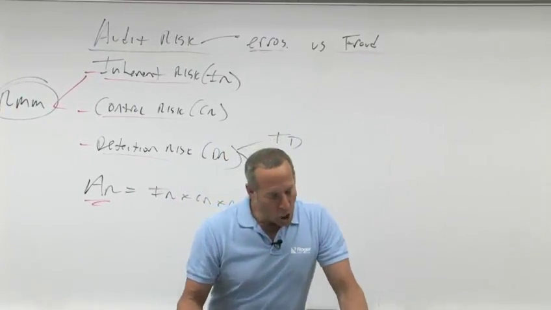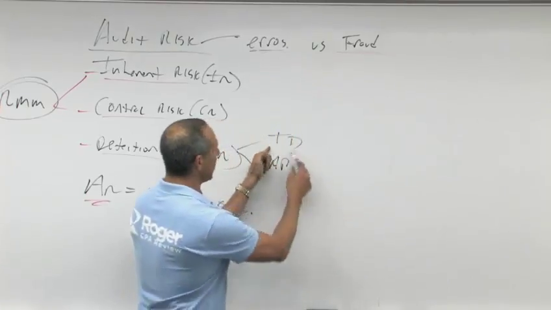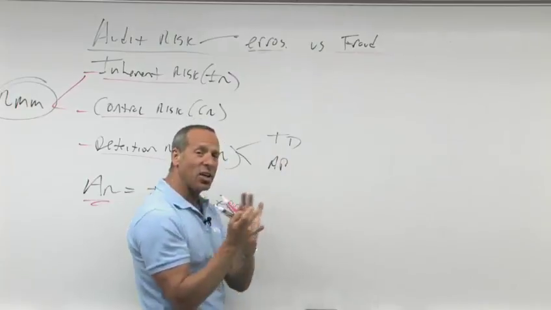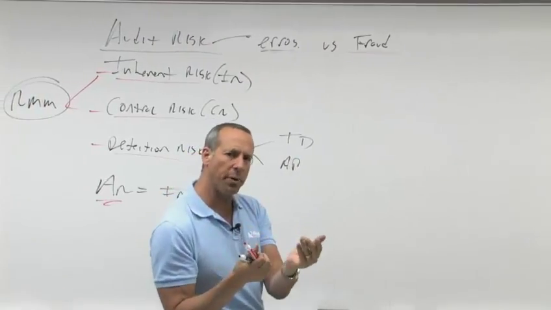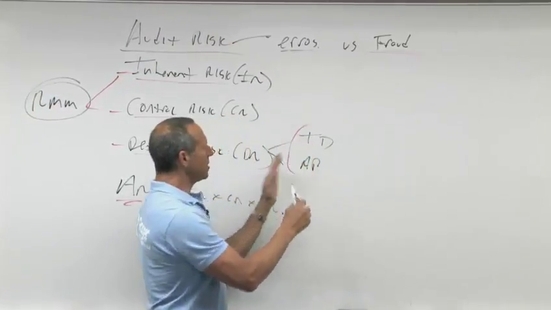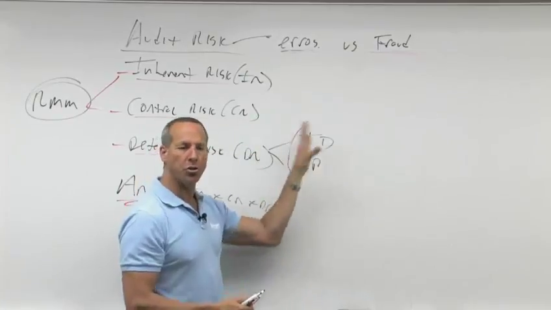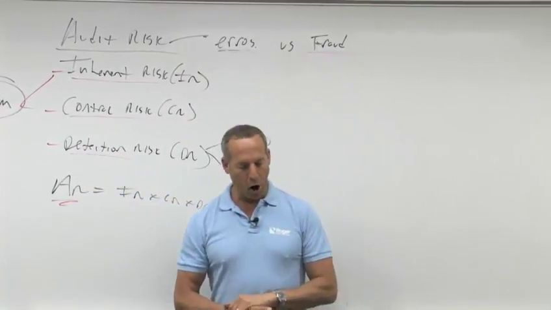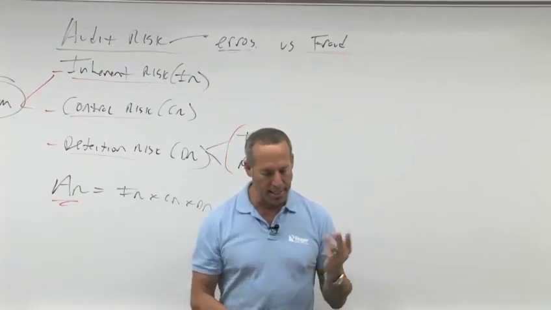All right. So, what is test of details? That's the test of the detail of the account, the balance, the transaction. What are analytical procedures? Study of data comparisons and relationships. So it is the risk that you don't detect it while you're doing this kind of stuff. That's called detection risk. If you look in your notes, you'll see audit risk is IR times CR times DR.